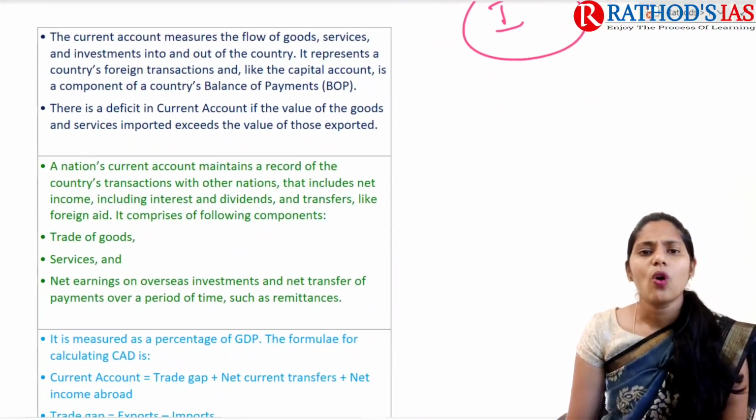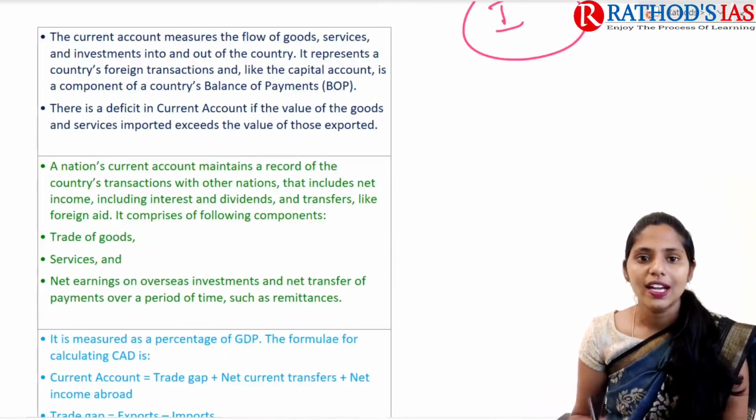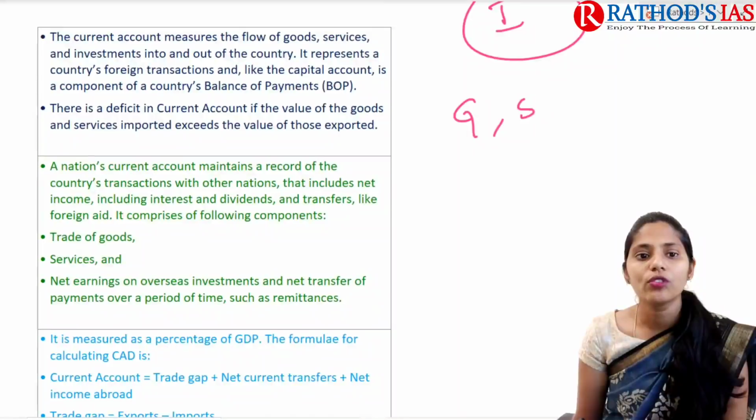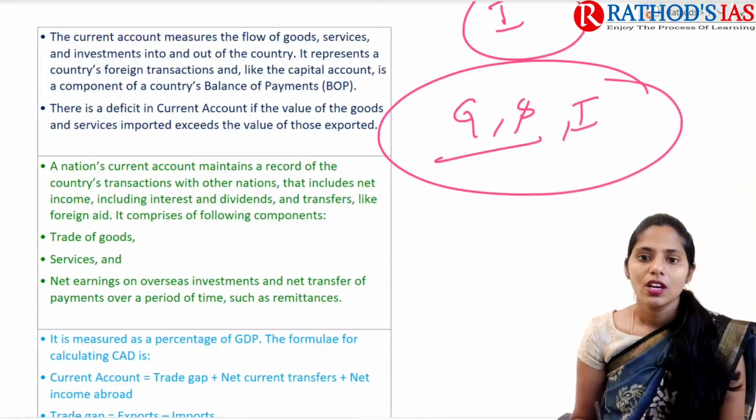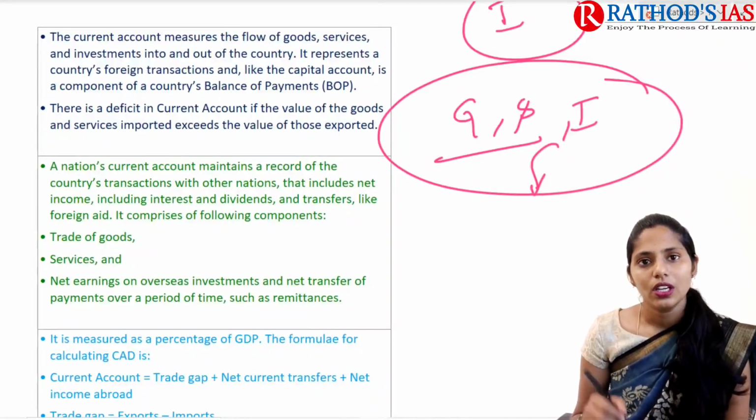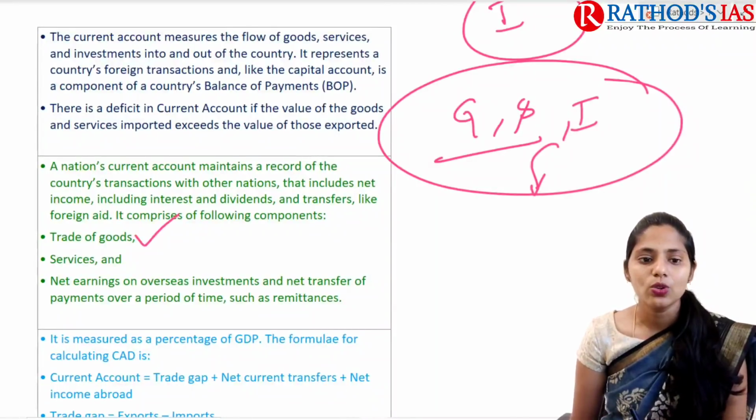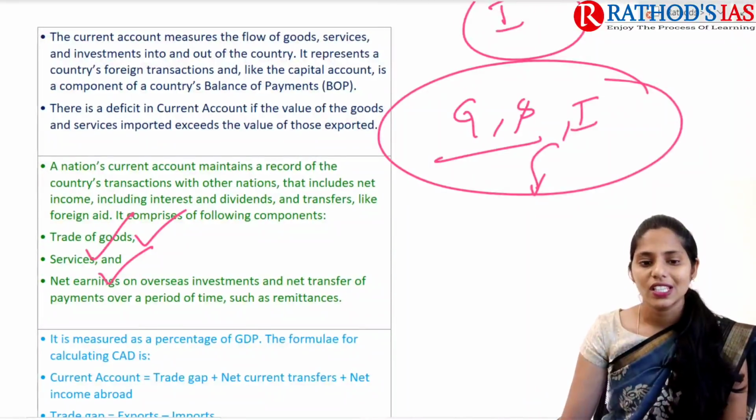And if you're talking about the current account, it measures the flow of goods and services, even investments into our country. Here the current account includes trade of goods, services and net earnings on overseas investment.